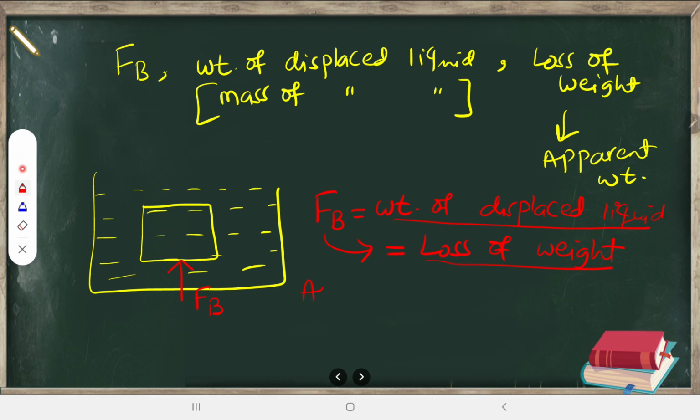And we know that apparent weight means false weight. It will become the true weight, that is mg, minus the buoyant force it is experiencing. So this was the complete thing related to the Archimedes principle. There can be a wide range of numericals on this. I have solved some of them, and I hope the Archimedes principle is quite clear.